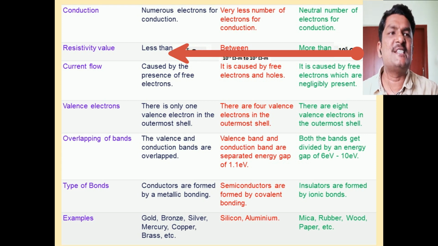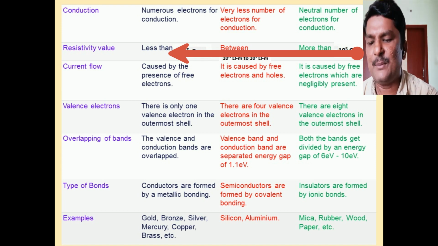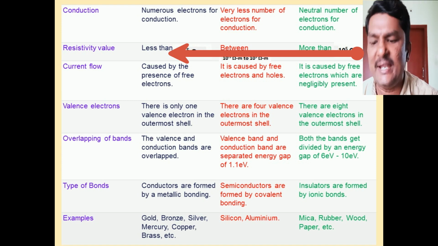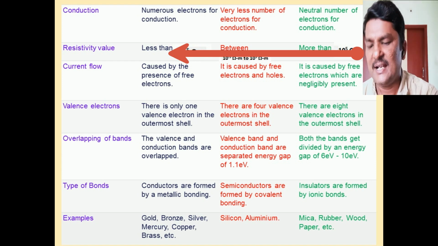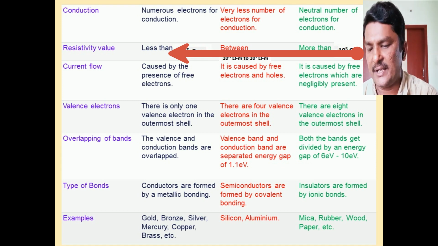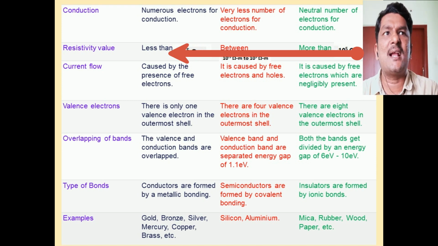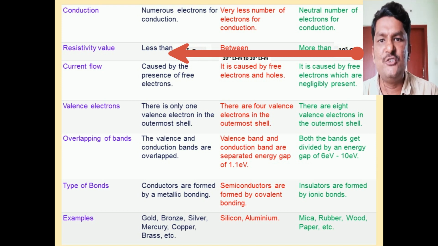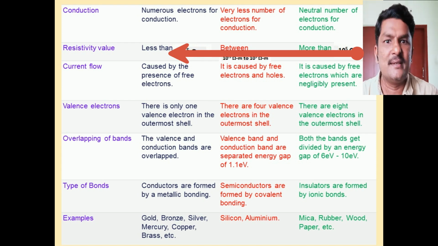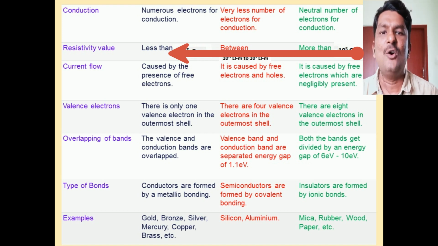Next, the resistivity value. For conductors, it is 10 power minus 2 to 10 power minus 8 ohm meter; for semiconductors, 10 power minus 5 to 10 power 6 ohm meter; for insulators, very high, 10 power 11 to 10 power 19 ohm meter. Current flow: in conductors, current flow is due to electrons only. In semiconductors, conduction is due to both electrons and holes.